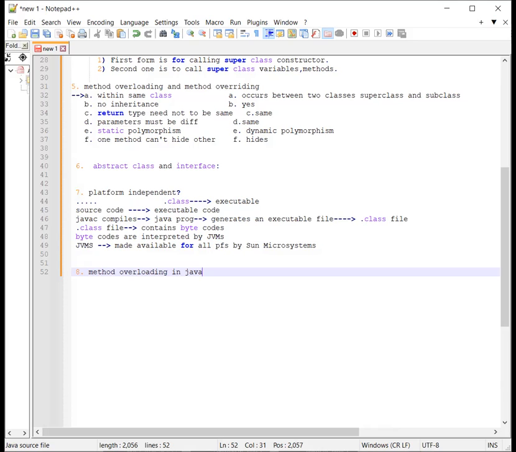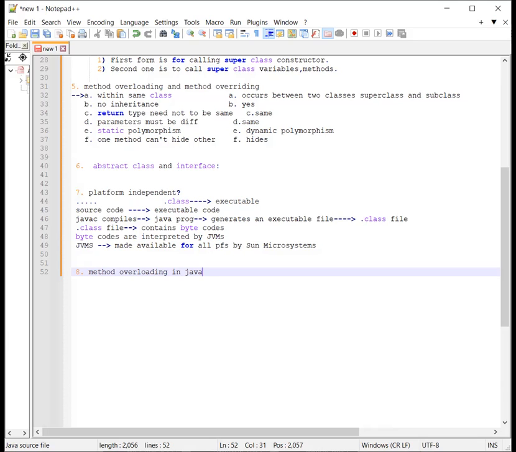We have already discussed the difference between method overloading and method overriding: in method overloading the return type need not be the same, and for method overriding the return type must be the same.